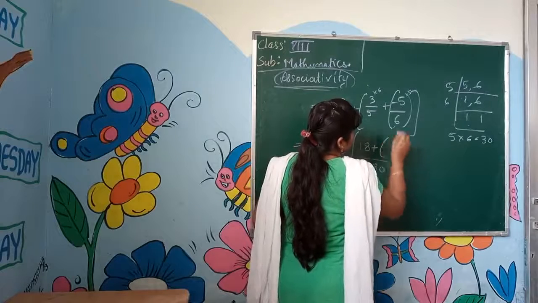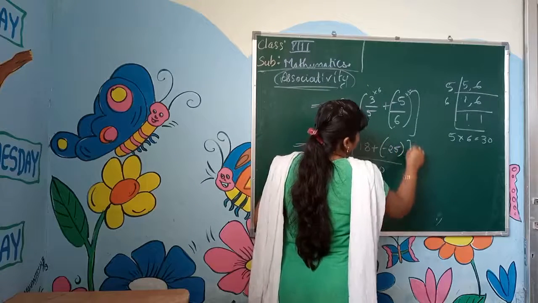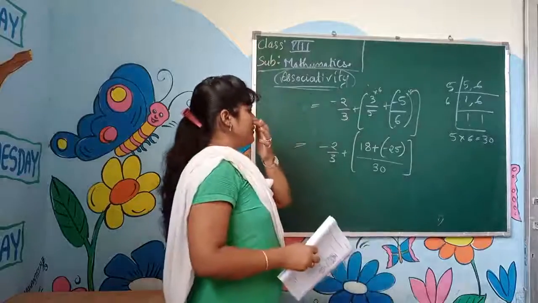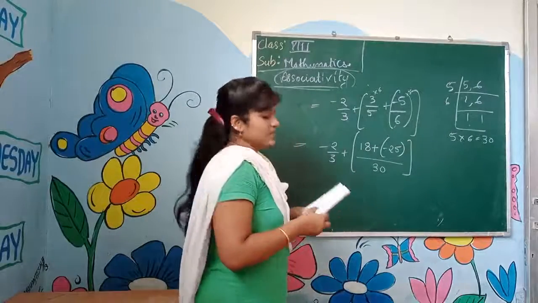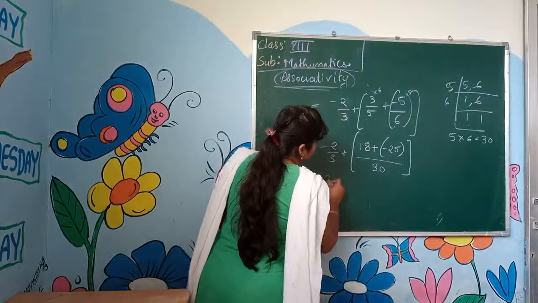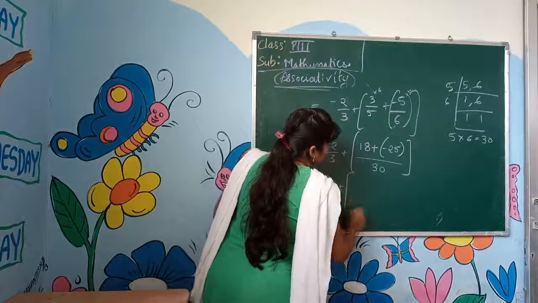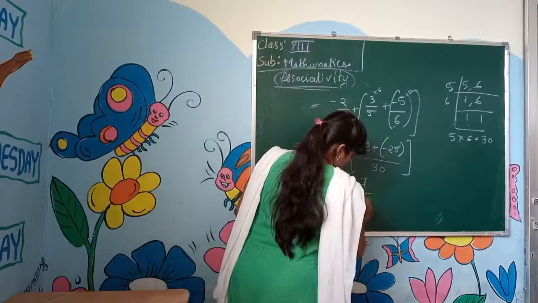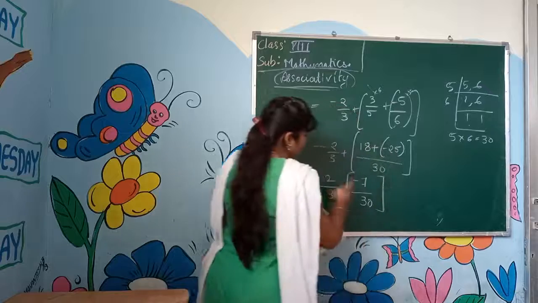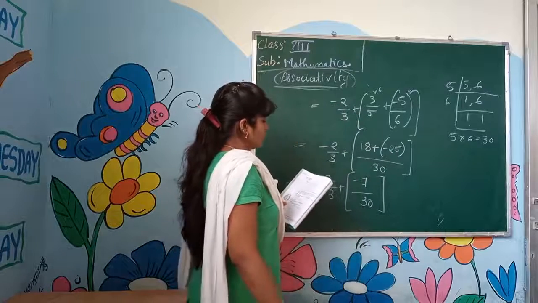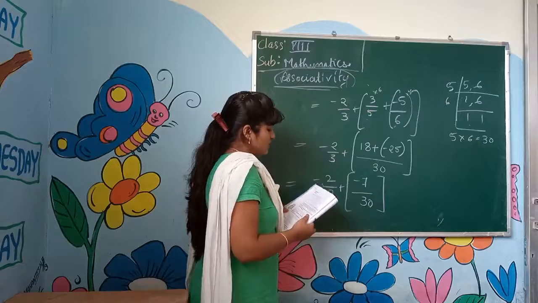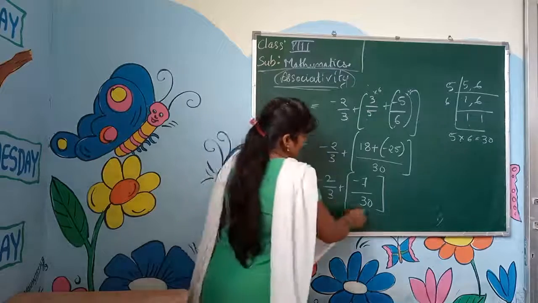Plus bracket minus 25. Now these two, 25 minus 8 how much? Minus 7. So, minus 2 by 3 plus minus 7 by 30. Now these two, how much do we get, children? 30 and 3.